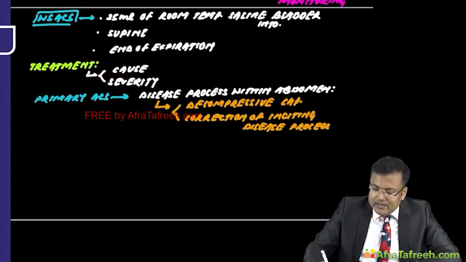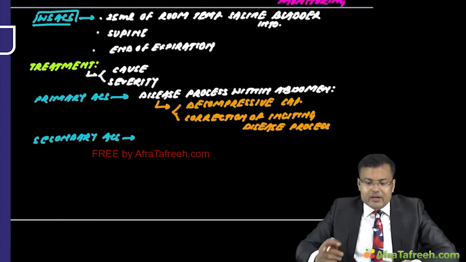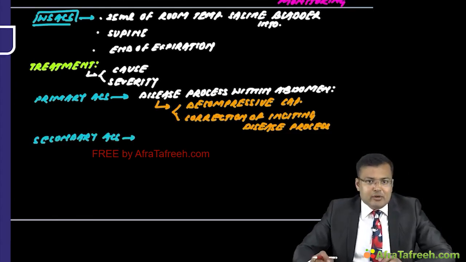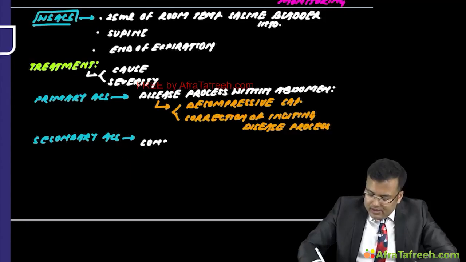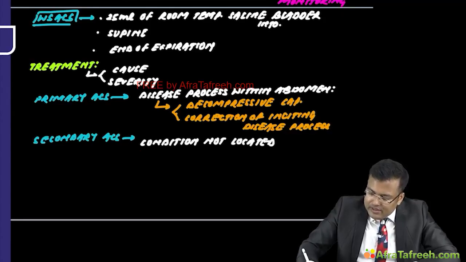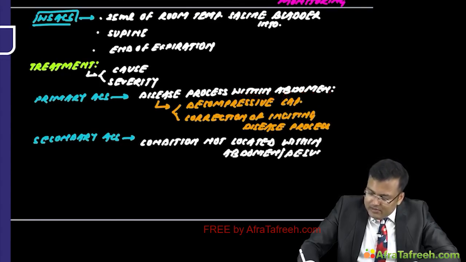And we discussed there is secondary abdominal compartment syndrome. This is secondary to a condition that is not located in the abdomen or pelvis. It's because of a condition not located within the abdomen or pelvis. Clear? This is secondary abdominal compartment syndrome.